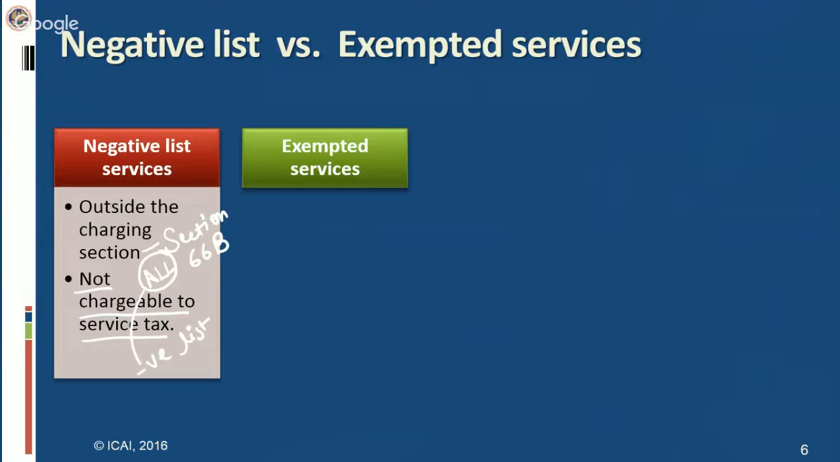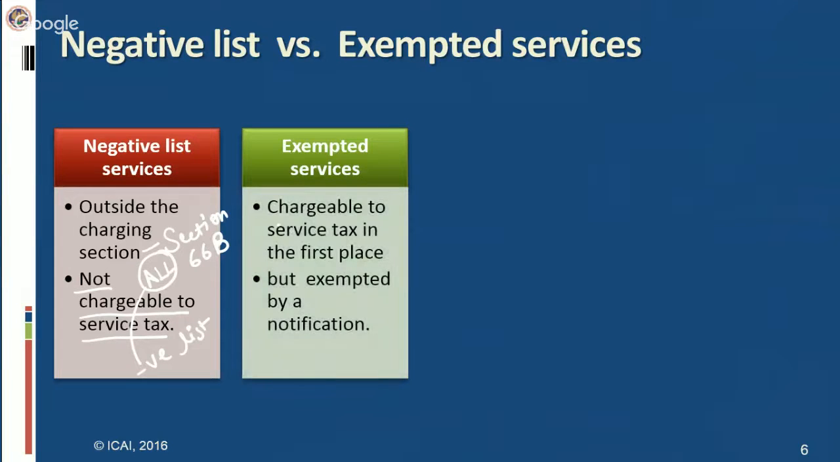However, in case of the exempted services, they are chargeable to service tax in the first place because they are not outside the purview of the charging section. Charging section says all services except negative list, but not except exempted services. So exempted services are chargeable to service tax, but they have been exempted later on by issuing a notification by the central government. So this is the first difference between these two types of services. Negative list of services are not chargeable to service tax in the first place, whereas exempted services are chargeable but exempted by a notification.